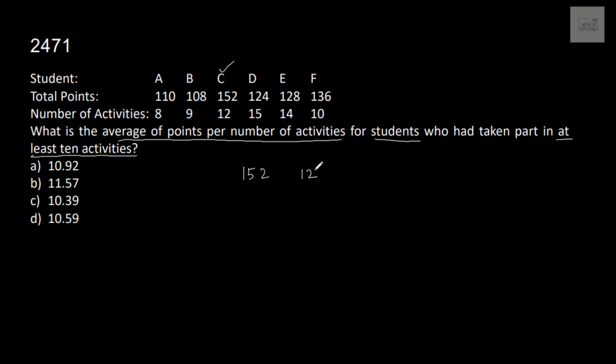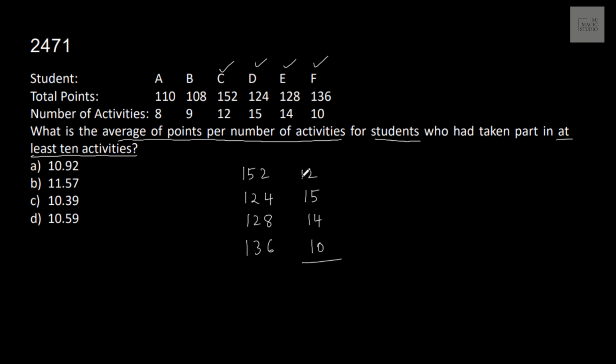D has taken part in 15, total score 124. E in 14 activities, score 128. And F has taken part in 10 activities. We are looking for the average score per activity of those who have taken part in at least 10 activities.